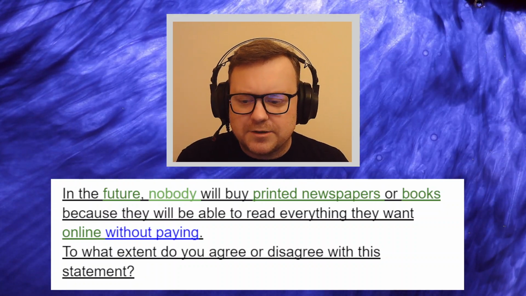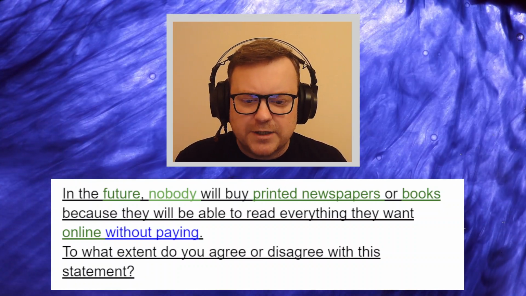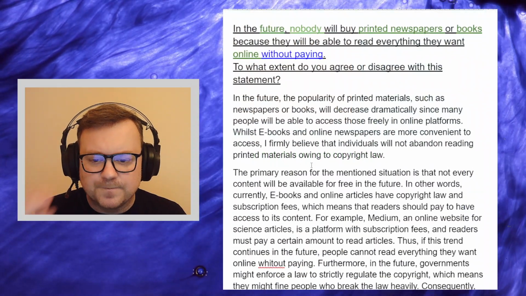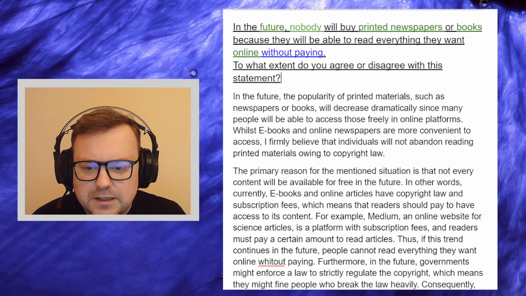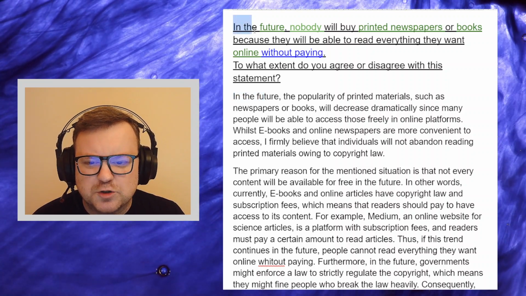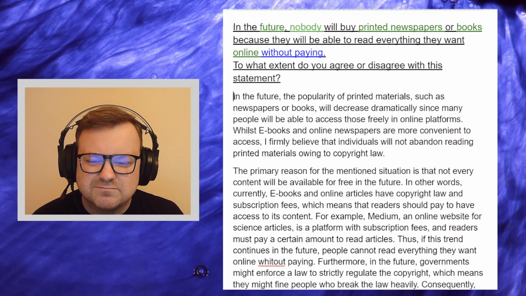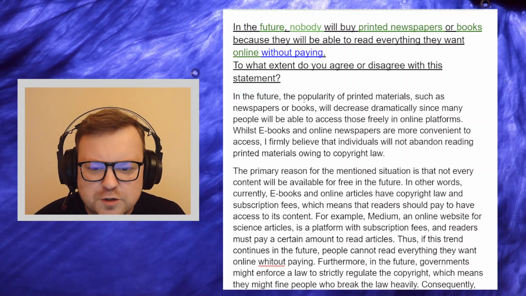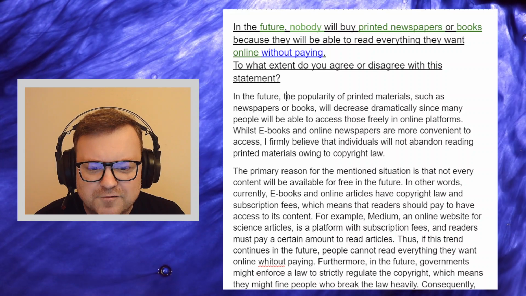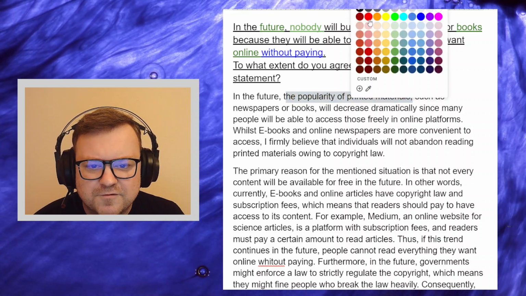Let's have a look at the candidate's writing. Let's see if we get this in the introduction first of all. So, in the future. Okay, we get in the future. It's not a big deal, but okay. In the future, the popularity of printed materials, love this. Very nice start.